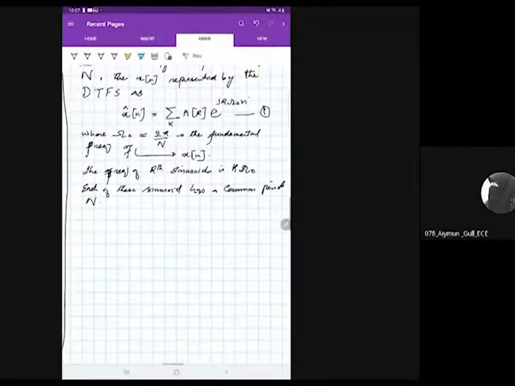But if the signal is not discrete time, if it is continuous, then it will be represented by x of t, not x of n.